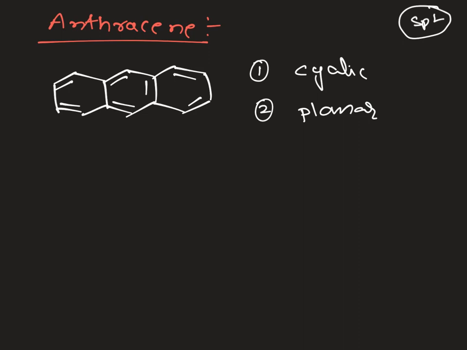If you take benzene, all carbons are sp2 hybridized. If you take naphthalene, all carbons are sp2 hybridized. If you take anthracene, here also all carbons are sp2 hybridized. If all carbons are sp2 hybridized, definitely planarity is imparted to the system, and based on that we say it is a planar molecule. In some cases the planarity may go if another factor is involved. And next, third, here also all pi bonds are conjugated pi bonds. We can see delocalization of pi electrons.